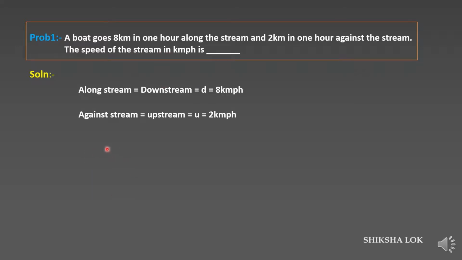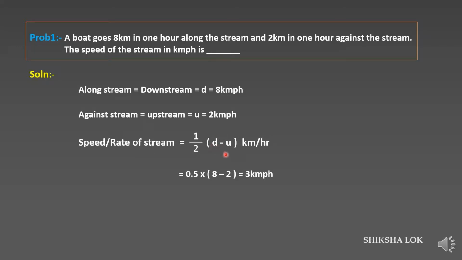So the speed or rate of the stream is given by half of d minus u. So now we see the formula to calculate the rate of stream. Substitute d and u in this formula, you will get 8 minus 2, 6. 6 into 0.5 is 3 km per hour. So the speed of the stream is 3 km per hour. So nothing rocket science in this, just formulas, and you need to apply some tricks to solve these questions.